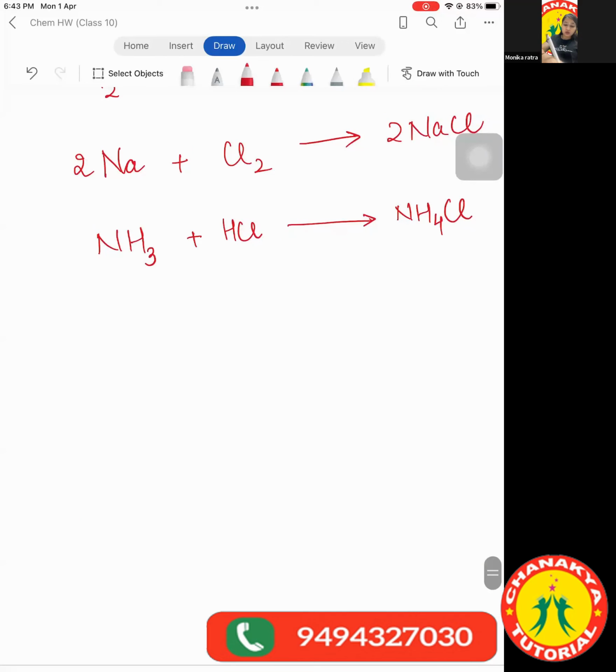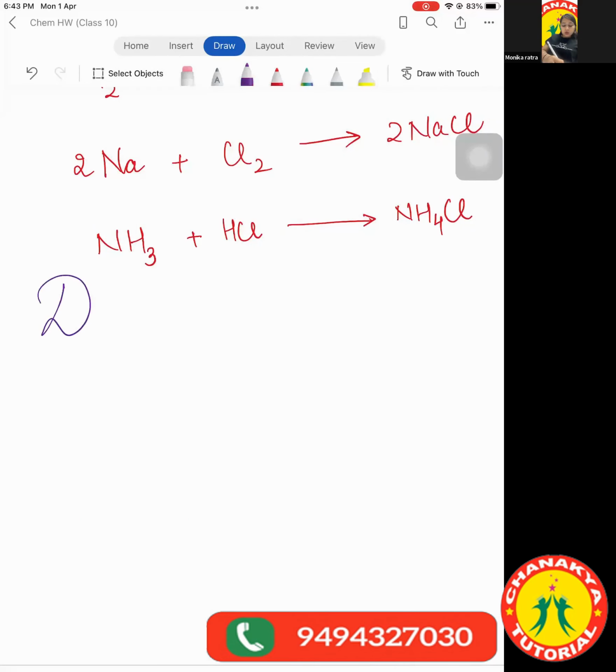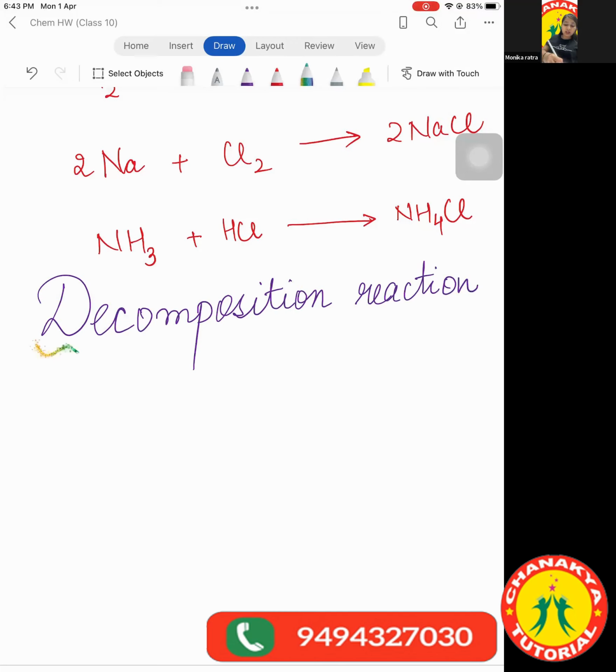Okay, let's move to the second type of reaction, very, very important. The second type is the decomposition reaction. So what is the decomposition reaction? Again, you may find the hidden word in this: decompose.